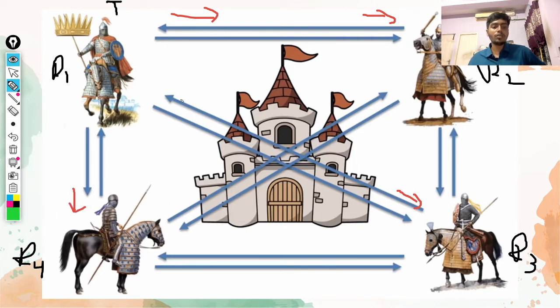What traitor 2 does is give mixed signals. He tells r1 not to attack, he tells r2 not to attack, and he tells r4 to attack.